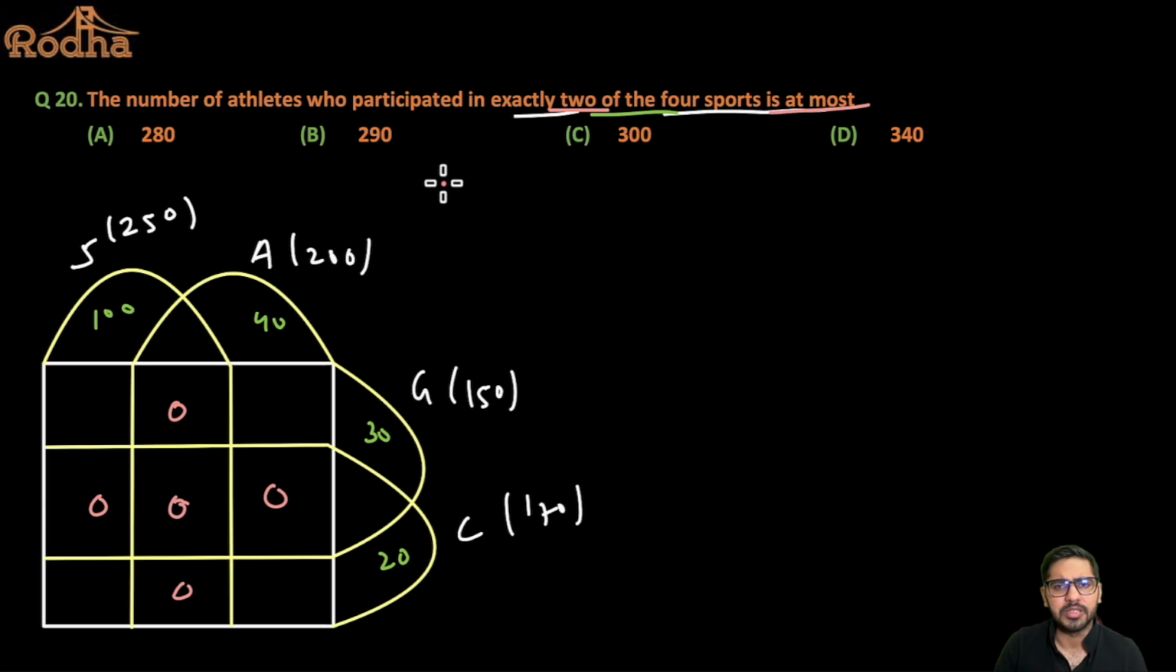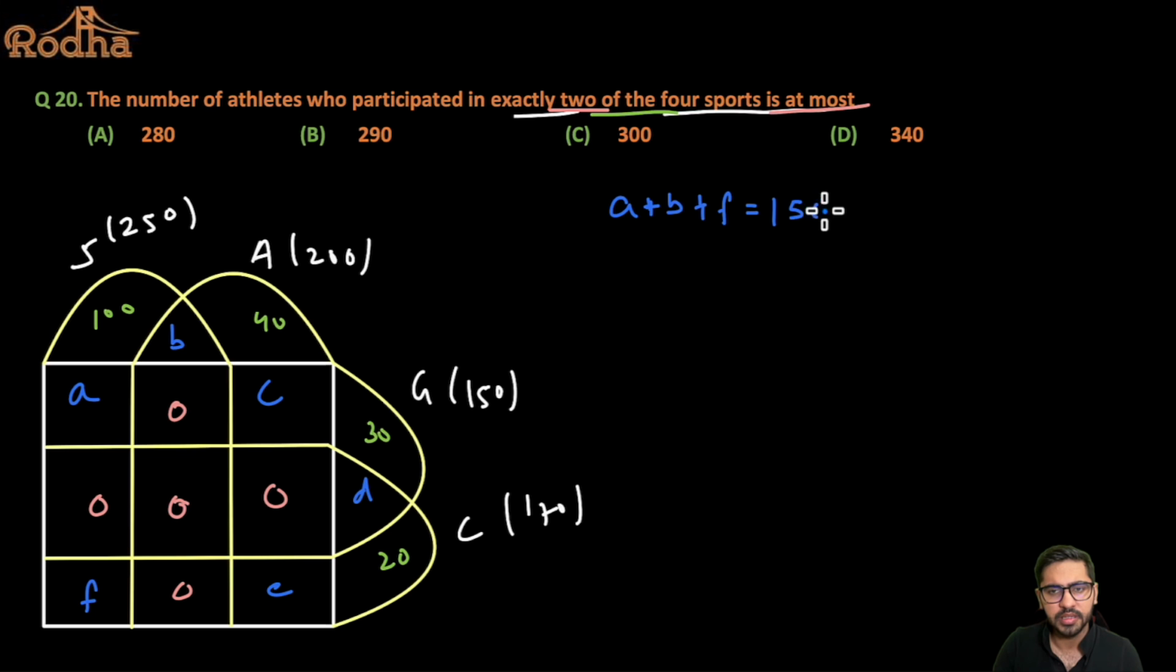So let me plug in some variables. Let's say this is A, this is B, this is C, this is D, this is E, this is F, right? So I want the maximum possible value of A plus B plus C plus D plus E plus F. Now if you see here, A plus B plus F should be equal to how much? If the total is 250 and 100 is gone, the remaining is 150, right? Can I say B plus C plus E? What will be this value? Out of 200, 40 is gone, so remaining is 160, so this value is 160 here, right?